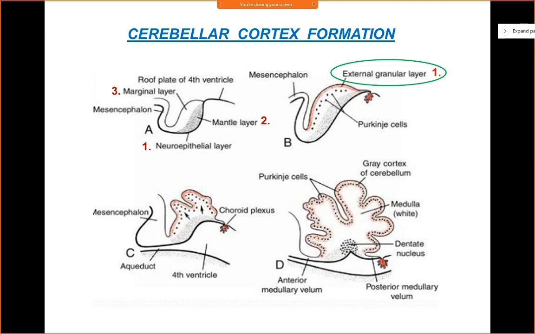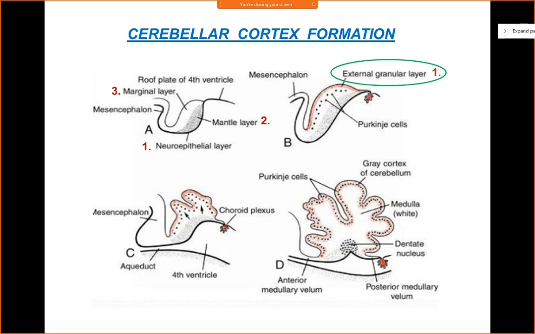Clear? They represent the higher centers. So you'll have higher motor centers, higher sensory centers, located in the cerebral cortex and the cerebellar cortex. So the basic structural organization which you saw in the spinal cord and the brainstem will not be here. Like how you saw the basal plates arranged into 3 functional columns in the brainstem, that arrangement you're not going to see here. The arrangement of the basal plate and alar plate will be completely different.